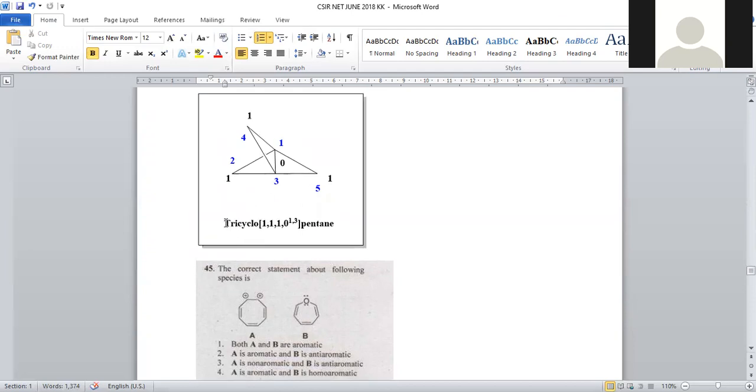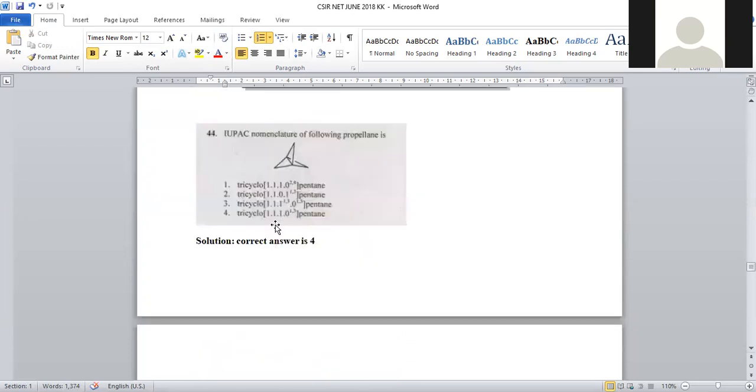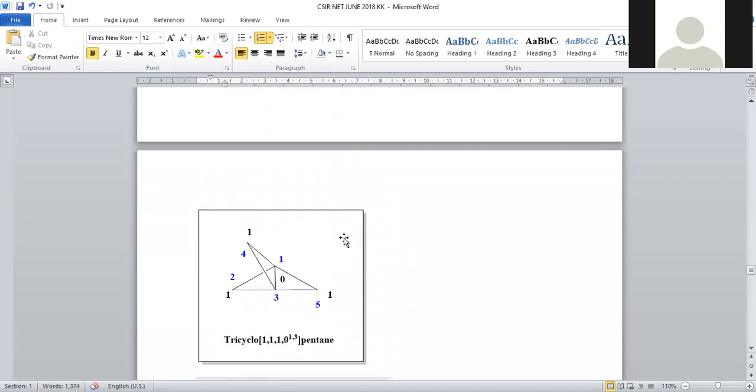It is the kind of tricyclic system. That's why tricyclo. After giving tricyclo, 1 comma 1 comma 1 0. Now this 0 will be present between 1 and 3. So that is mentioned here. 0 is present between 1 and 3. And it is the entire system of 5 carbons. Hence, it is a kind of pentane. So option number 4 is exactly satisfying the nomenclature of this tricyclic system, right? So tricyclo 1 comma 1 comma 1 0 1 3 pentane is the right answer.